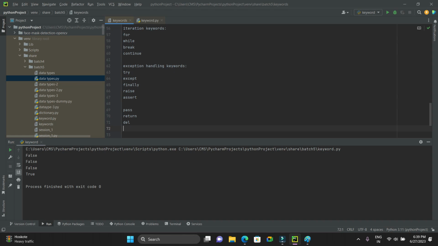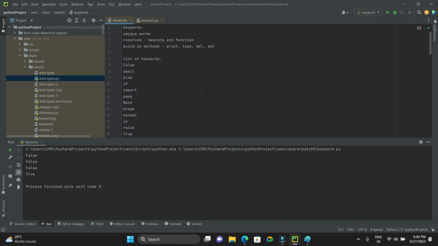Can we use the del keyword in a set? Anyone? Yes, we can use it in a set also. And next one. With this, we have completed all the built-in keywords in Python. Anybody have any doubts in this?